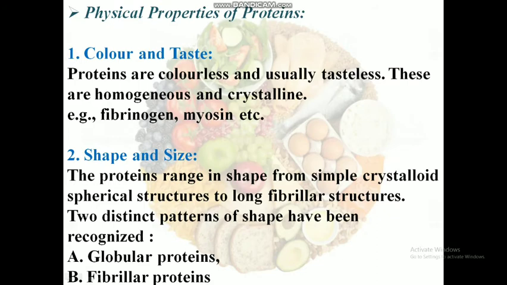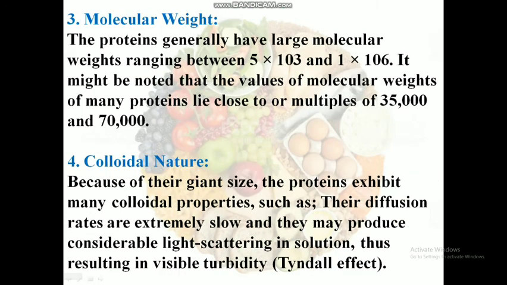Physical properties of proteins. Color and taste. Proteins are mostly colorless and tasteless. These are homogeneous and crystalline in nature. For example, fibrinogen, myosin, etc. Shape and size. Proteins' shape ranges from simple crystalloid spherical structures to long fibrillar structures. Two distinct patterns of shape have been recognized. One is globular proteins and the second is fibrillar proteins.